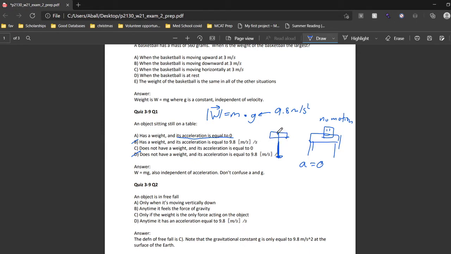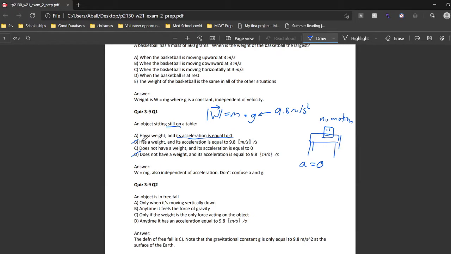Because if it's sitting still, it has equal forces in opposite directions. So the contact force would be equal to the weight if acceleration was equal to 0, which it is because it's sitting still. But if it was equal to 9.8, well, there is no opposing force. It's just breaking through that table, which is kind of crazy. I don't know how heavy that box would have to be to break through that table, but it's pretty wild. So from that information already, we know that any answer that says acceleration is equal to 9.8 meters per second squared is false.